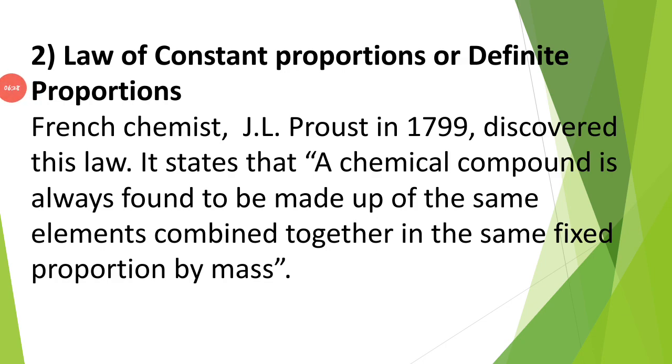Second law: law of constant proportions or definite proportions. This law was given by the French chemist J.L. Proust in 1799. It states that a chemical compound is always found to be made up of the same elements combined together in the same fixed proportion by mass.